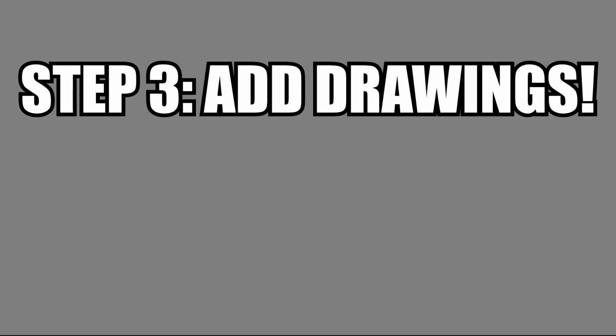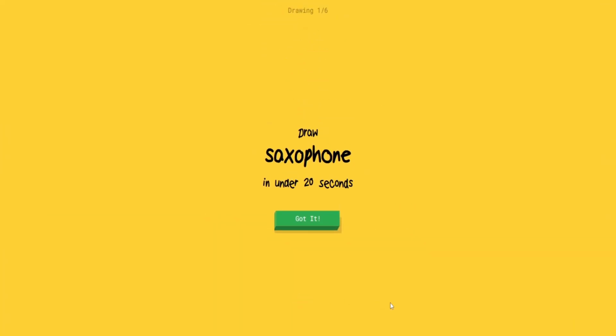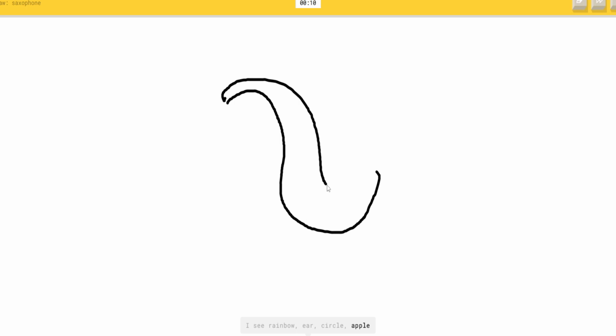The last part we have to do is focus on creating the crudely drawn images of everyday objects. Google has a game called Quick Draw, where you are given 10 seconds to try to draw an object and it's up to their AI to try to guess what it is you're drawing. All of the drawings and prompts are saved in a giant database that we can access using their API. This means that we now have millions of real, handmade drawings at our disposal.